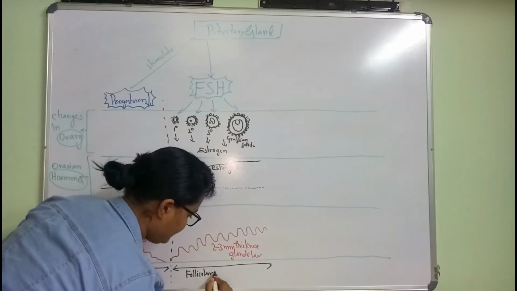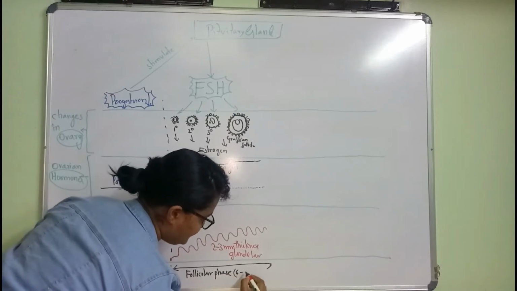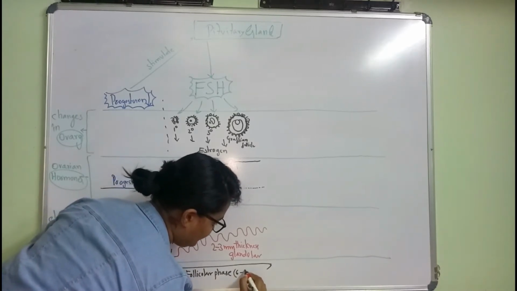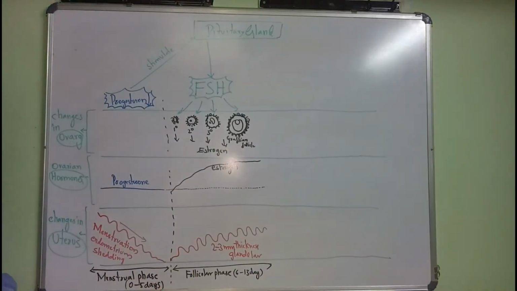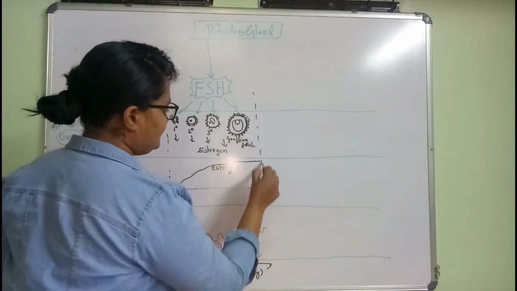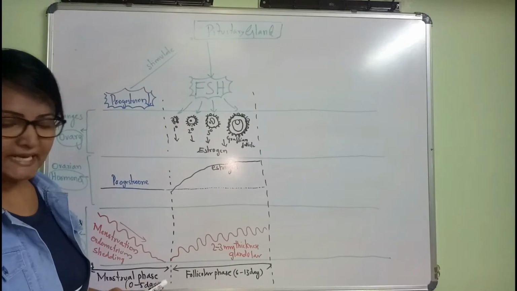Follicular phase, that is 6 to 13 days. Okay, follicular phase or proliferatory phase. Here one more time I'll draw the line because it indicates the end of the second phase.